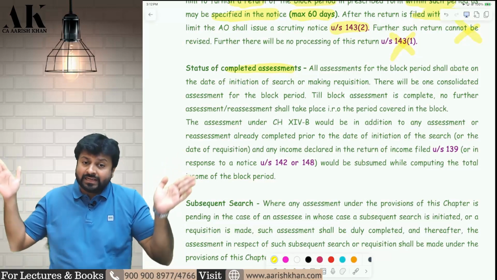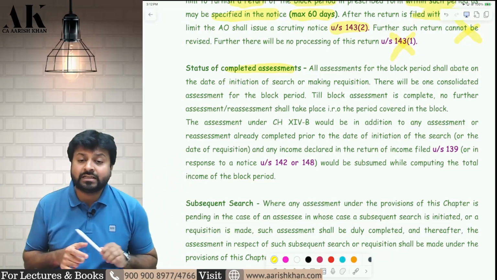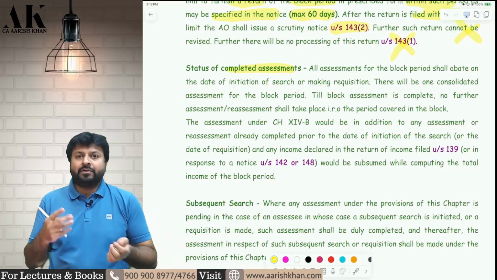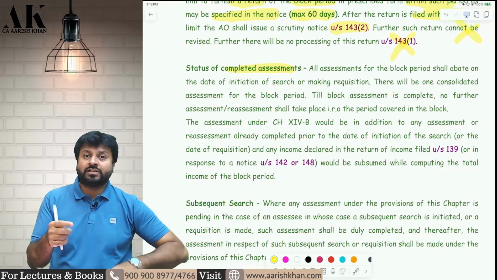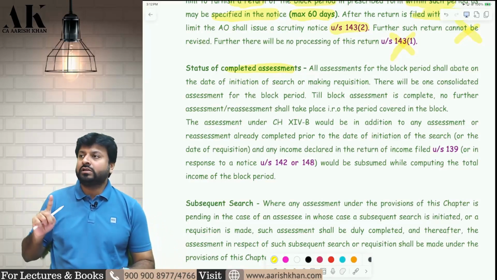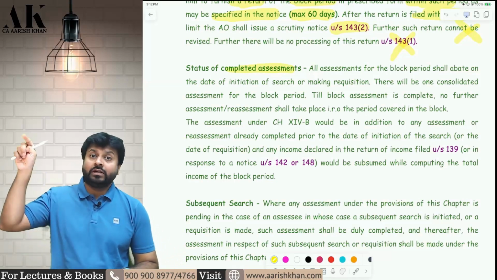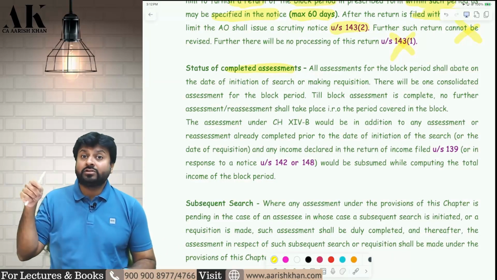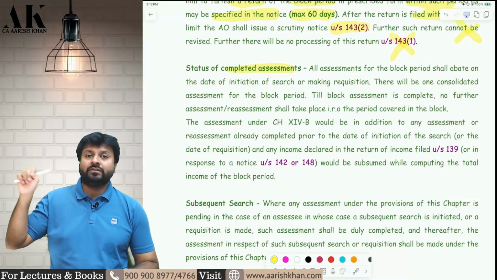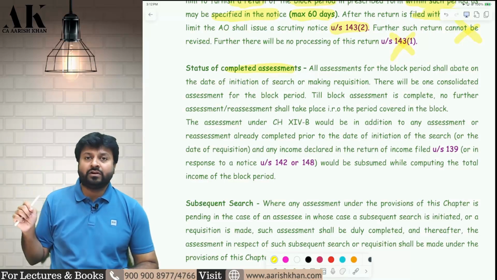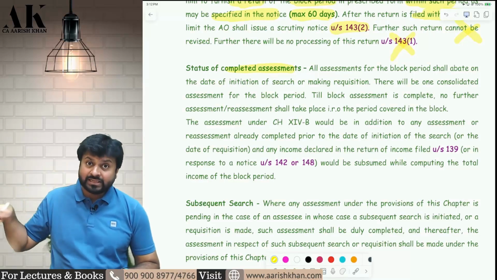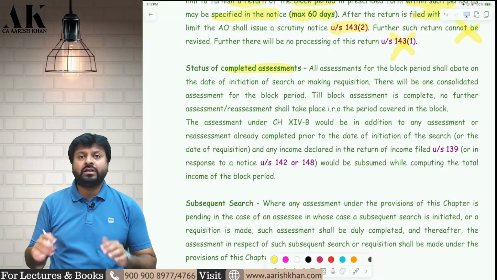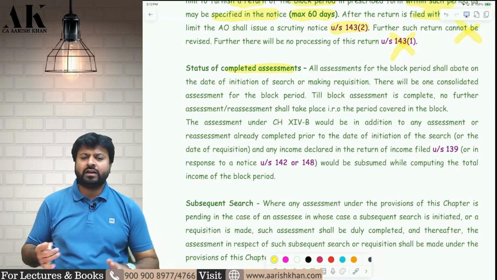And if any assessments are pending for these years, it might be possible that on the date of initiation of search, that is on 30th September 2024, for previous year 18-19, 147 is pending. It is still continuing. It is not completed. 147 is pending for 19-20 also. 147 is pending for 2021 also. 143(3) is pending for 23-24. It is possible that the assessments are pending for earlier years.